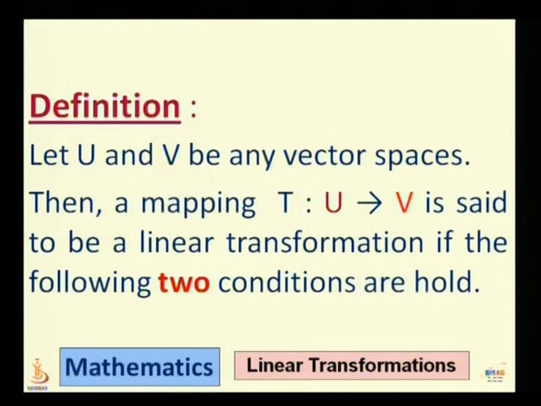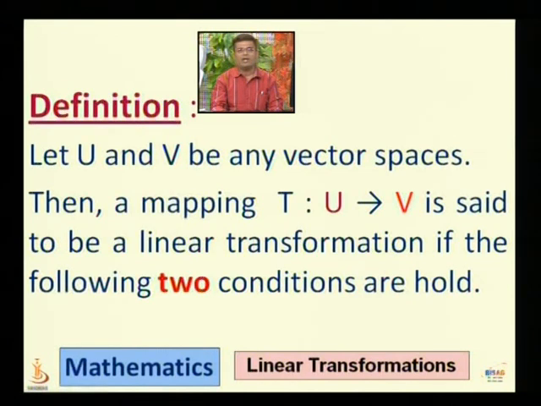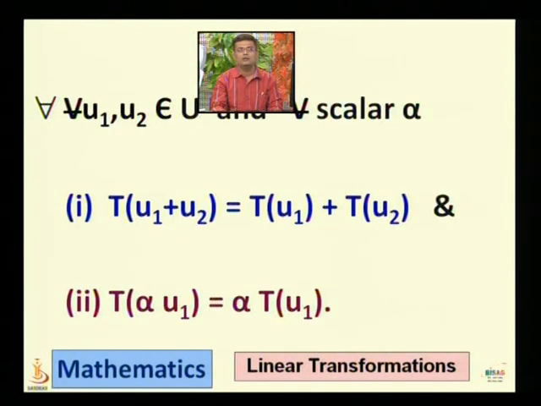Let us define linear transformation. Let U and V be any vector spaces. Then a mapping T from U to V is said to be a linear transformation if the following two conditions hold.